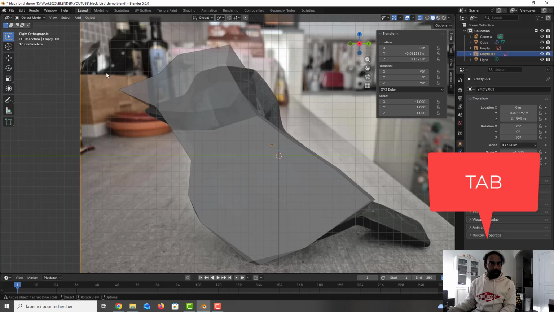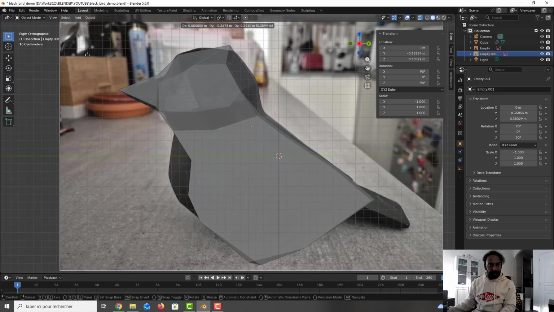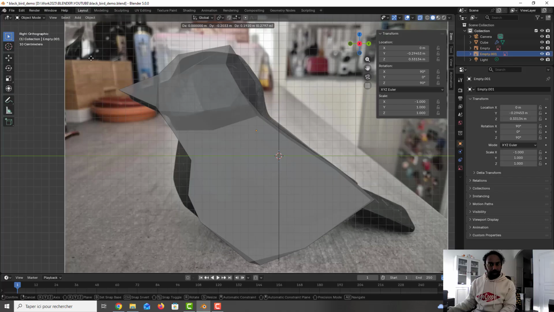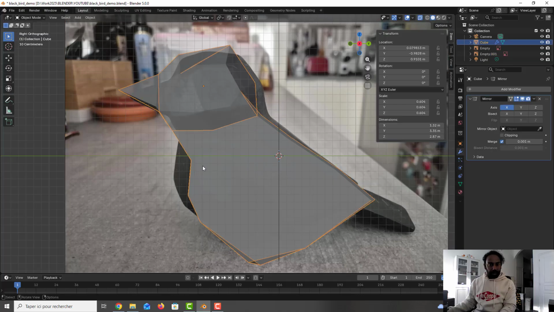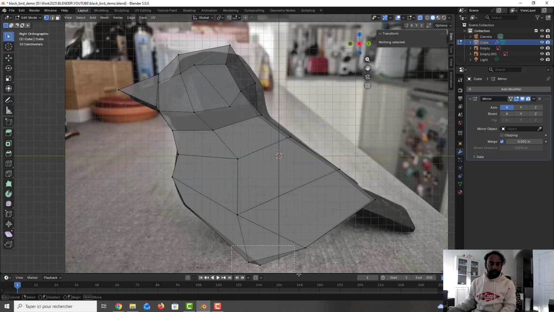I press tab, I move the reference image to be closer to this one, and I take the points to conform on the shape here.